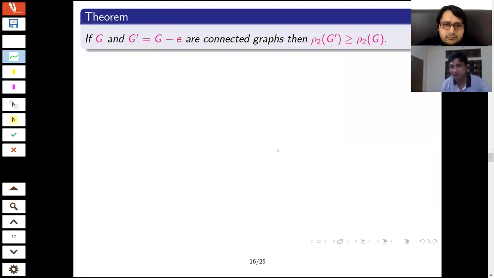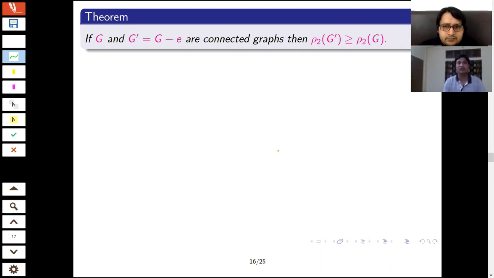And from that particular result, we get something. If I remove one edge from a graph and the graphs G and G dash are both connected, then how does the second largest Pareto eigenvalue change? We know that for the ordinary eigenvalue, if I remove one edge, the largest one always increases.